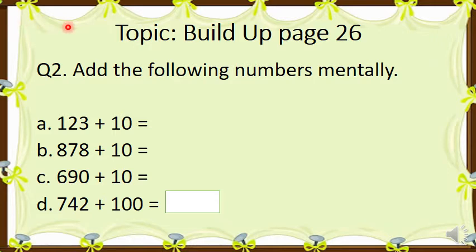You will write the date on the left hand side and CW on the right hand side. If I gave you homework, you would write HW over here, but right now it's a CW, so you will write CW over here and the date here. Topic is build up page 26. You can open your book page as well to work with me side by side. Question number 2, add the following numbers mentally.